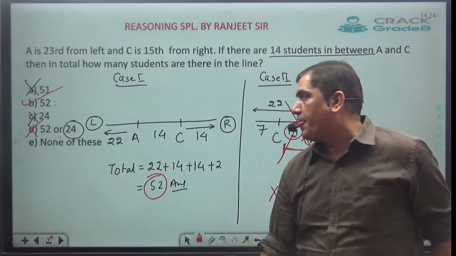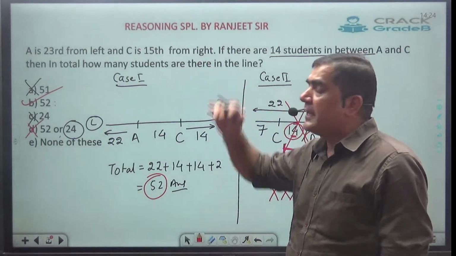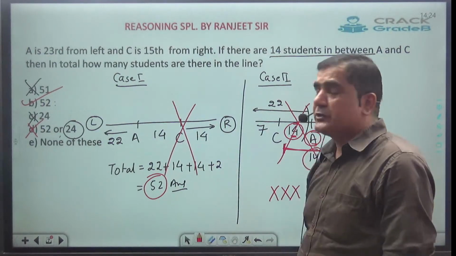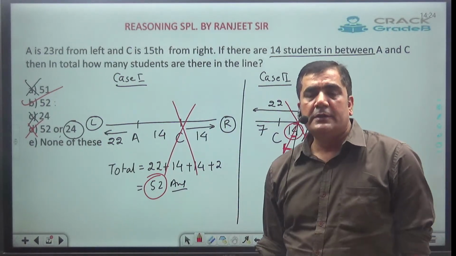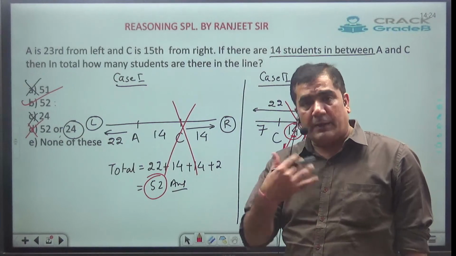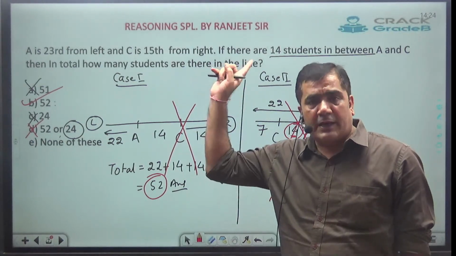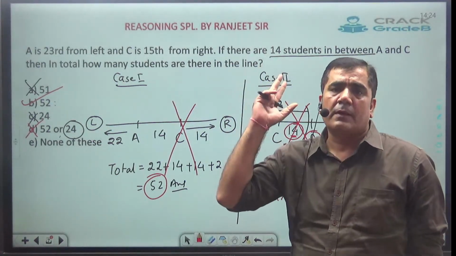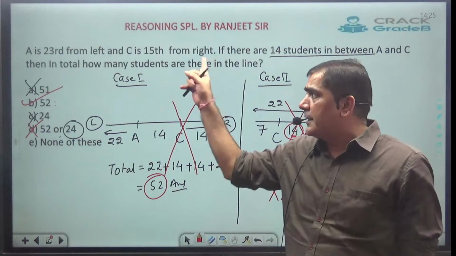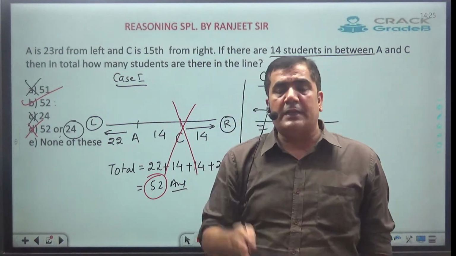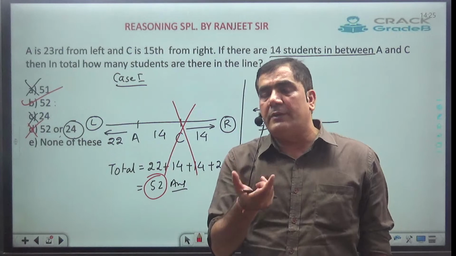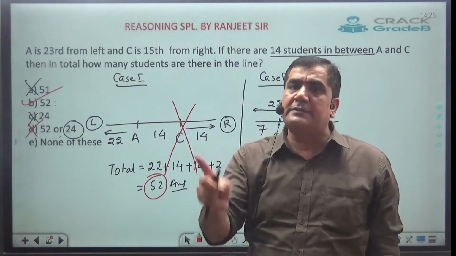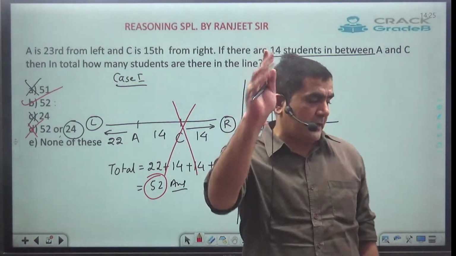Okay, now in future, whenever a question like this comes in the exam, you should not go by this method. Very obviously, you should not go by this method. Now let's understand a technique by which we can solve any question like this without touching the pen in 10 to 15 seconds only. Whenever a question comes where one position is given from left, the other position is given from right, and in between they have given the number of students, and they ask for the total, how do we get the answer without touching the pen? Let's see the art.